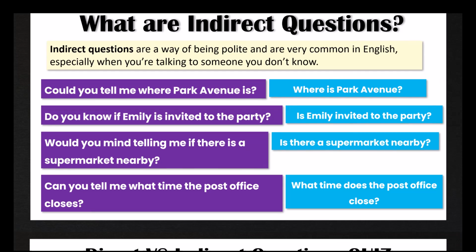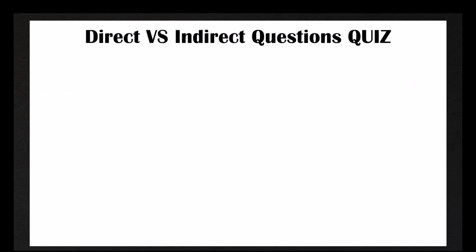So now we're going to do a quiz, and you have to determine if each one is a direct question or an indirect question. Remember that direct questions require direct answers. They often begin with question words like who, what, when, where, why, or how, or an auxiliary verb plus a subject. Indirect questions are a more polite way of asking a question and oftentimes are phrased like a request.